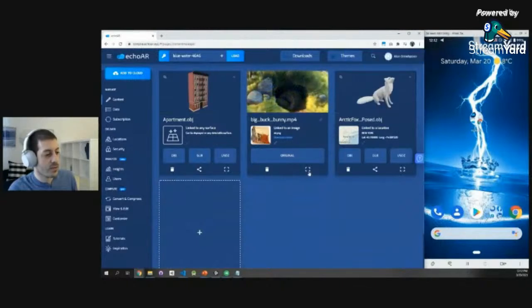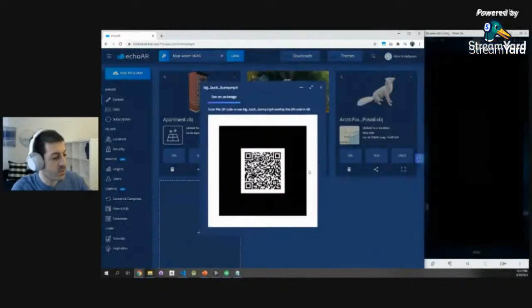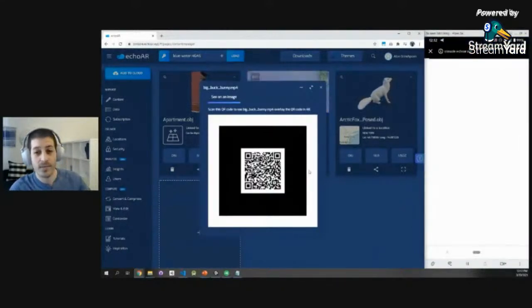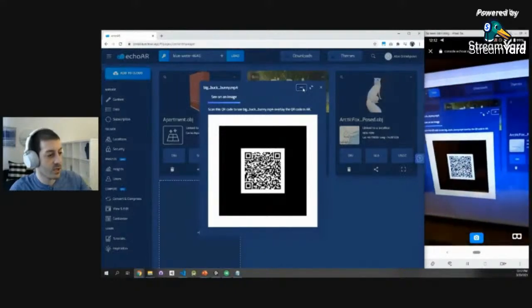We see the videos. Let's scan the video now, and let me show you how that works on a specific image. So I'm going to scan this QR code. Again, it redirects to a website. You don't have to install anything. Let's give it a sec. Yeah, and once that is done, you see that it doesn't recognize the QR code anymore.